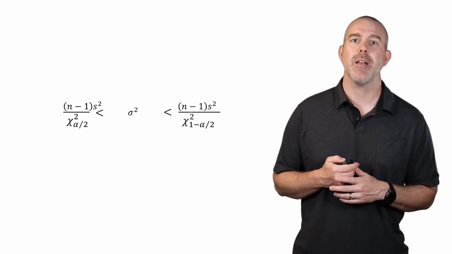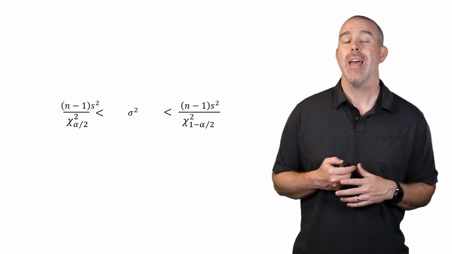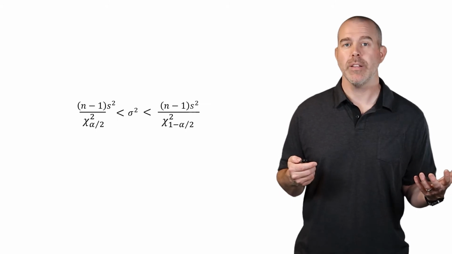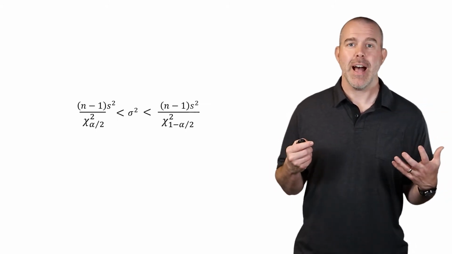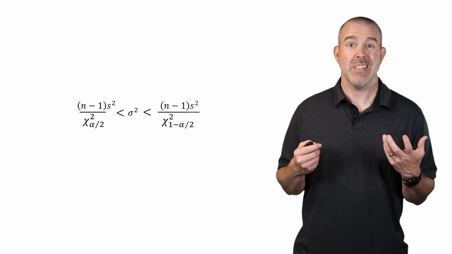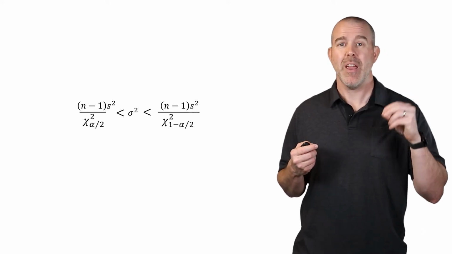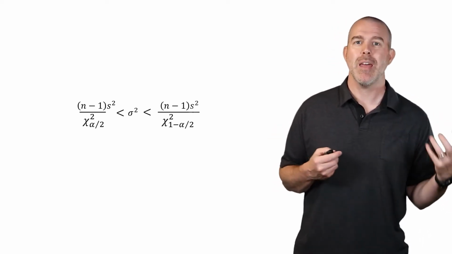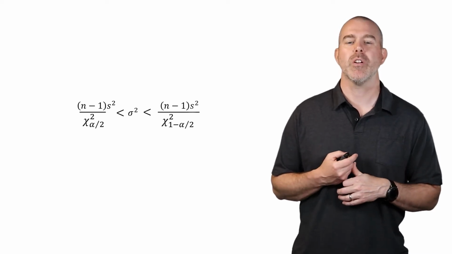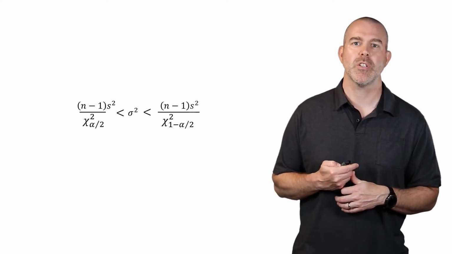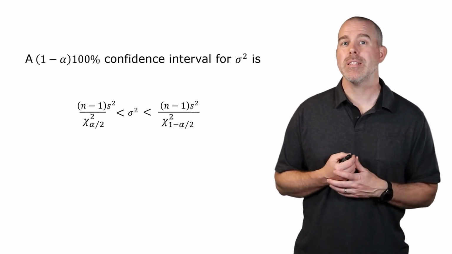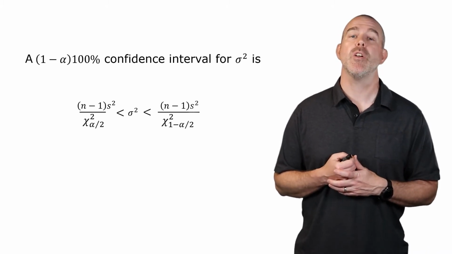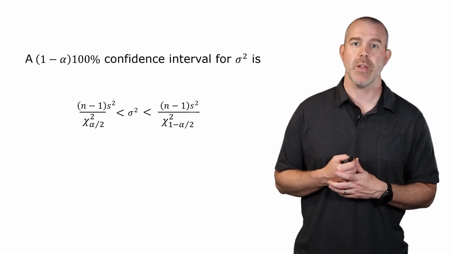Let's multiply everything by n minus 1 s squared. Then we have this new inequality that 1 minus alpha of them, in this case, 1 minus alpha of the variances should be between n minus 1 s squared over chi squared alpha over 2 and n minus 1 s squared over chi squared 1 minus alpha over 2. So this is a 1 minus alpha 100% confidence interval for the population variance.